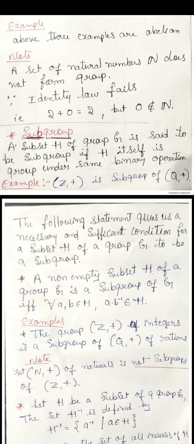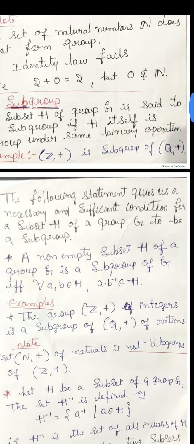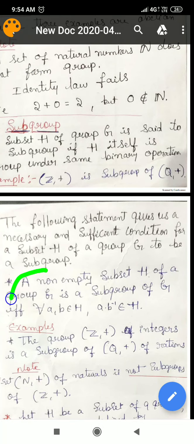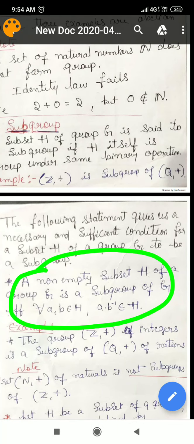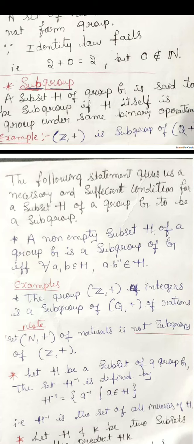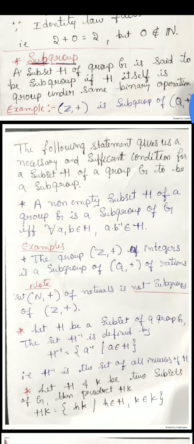Then comes the necessary and sufficient condition for a subset to be a subgroup: a non-empty subset H of a group G is a subgroup of G if and only if for all a, b belonging to H, a b inverse belongs to H. This is the necessary and sufficient condition for a subset to be a subgroup.